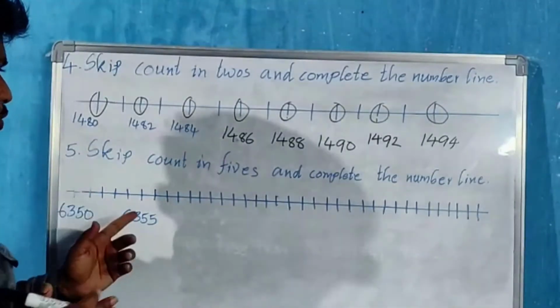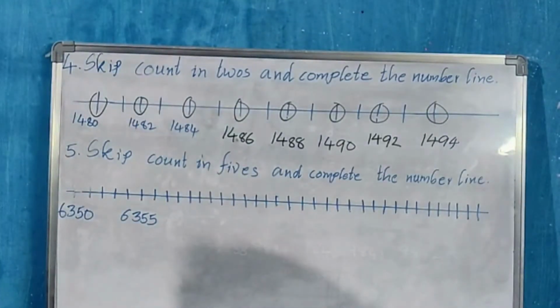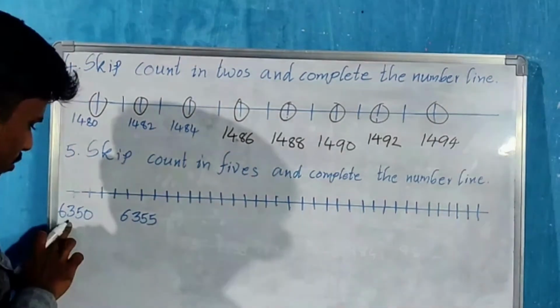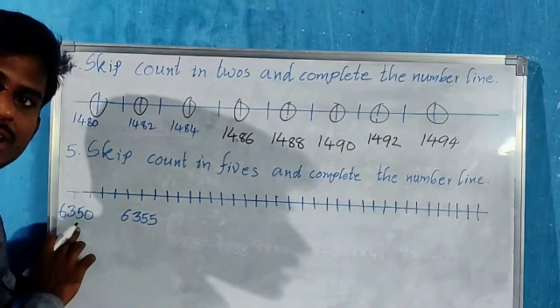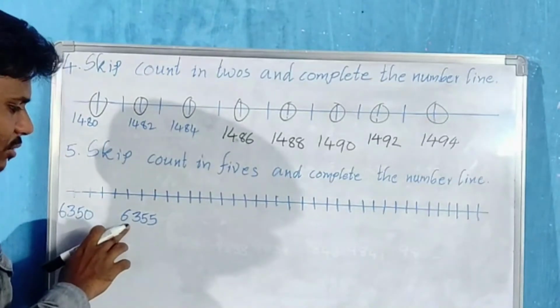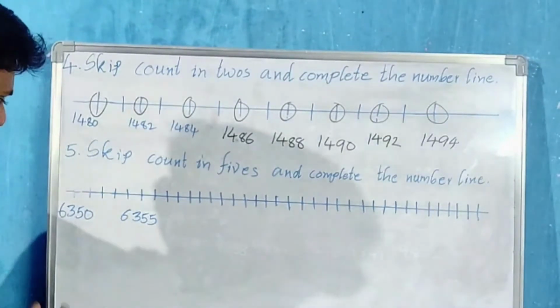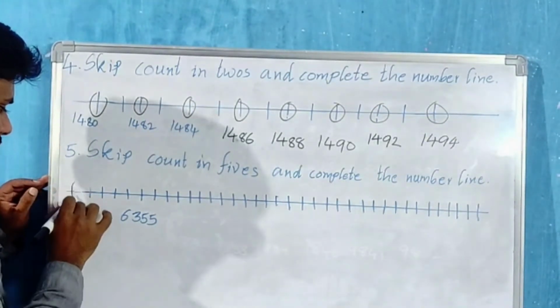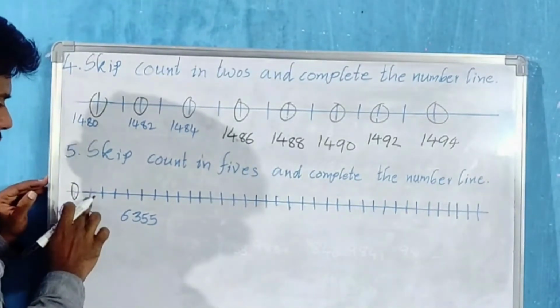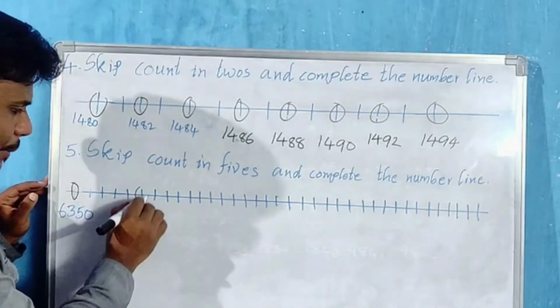Now let us go for the fifth question. What is the fifth question? Skip count in 5s and complete the number line. On the number line, the first number is 6350. The second number is 6355. So count of 5. See, this is the first. Then count of 5: 1, 2, 3, 4, 5.